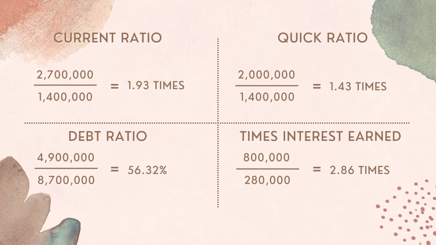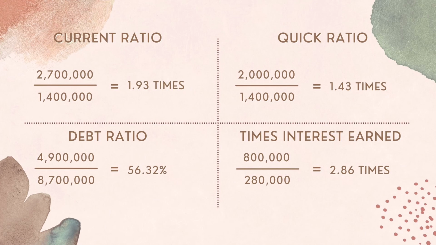Fourth, time interest earned. To measure the firm's ability to meet interest payment and the extent to which earnings can decline without resulting in financial embarrassment due to its inability to meet annual interest costs. Higher ratio indicates the higher capability and lower risk of default.